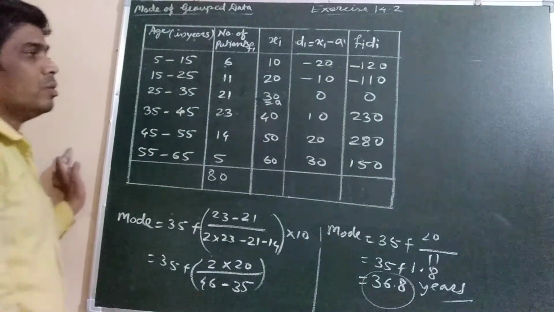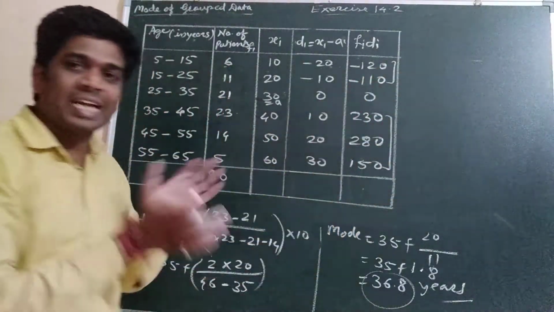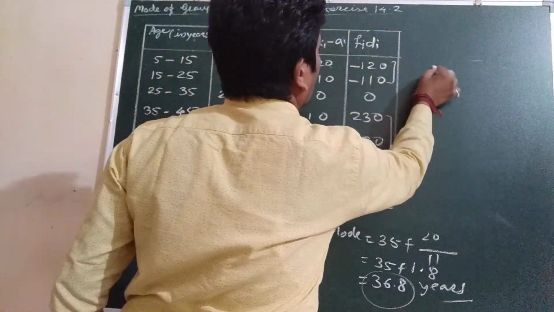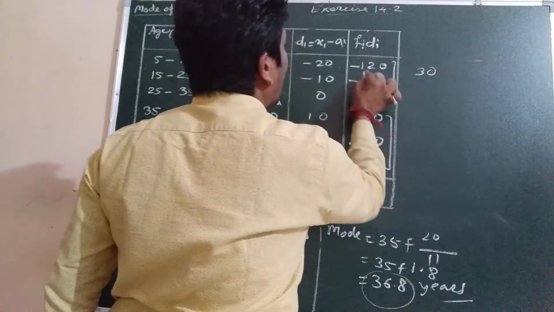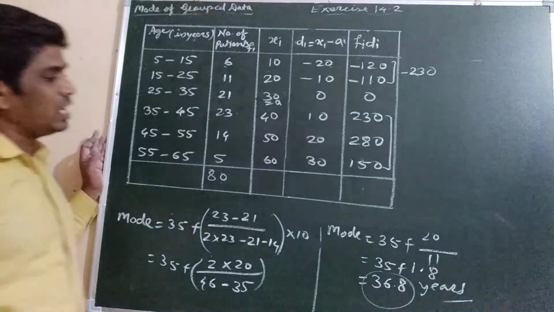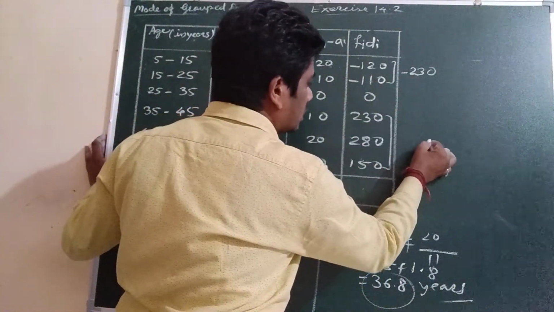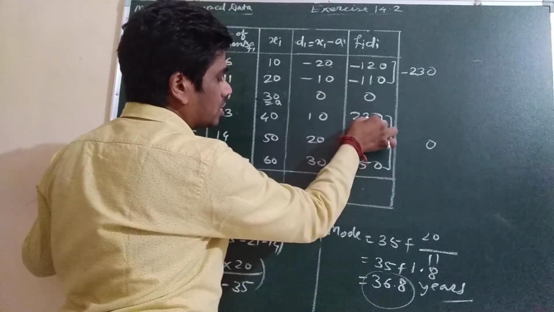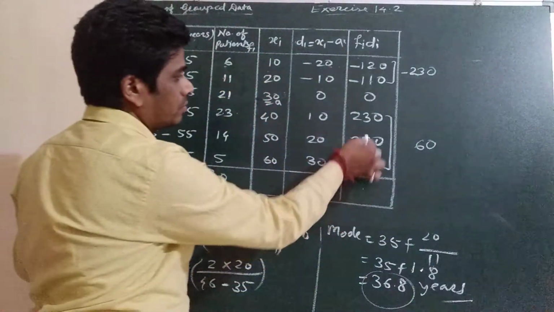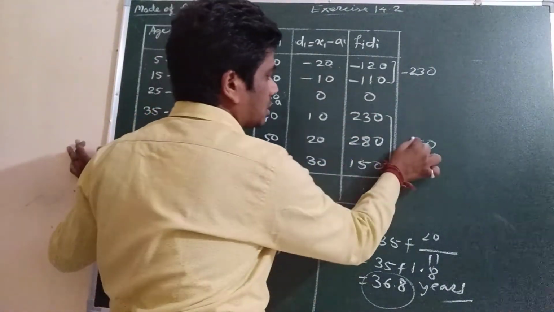Okay, now these are negative terms and these are positive terms, so we will add them separately. If we add these two negative terms, it will be 0, 2 plus 1 is 3, and this will be minus 230 we got. And if we add the positive terms, we will get 0. 8 plus 3 is 11, 16, 6, carry over 1. 2 2s are 4 plus 1 is 5 plus 1 is 6, 660.